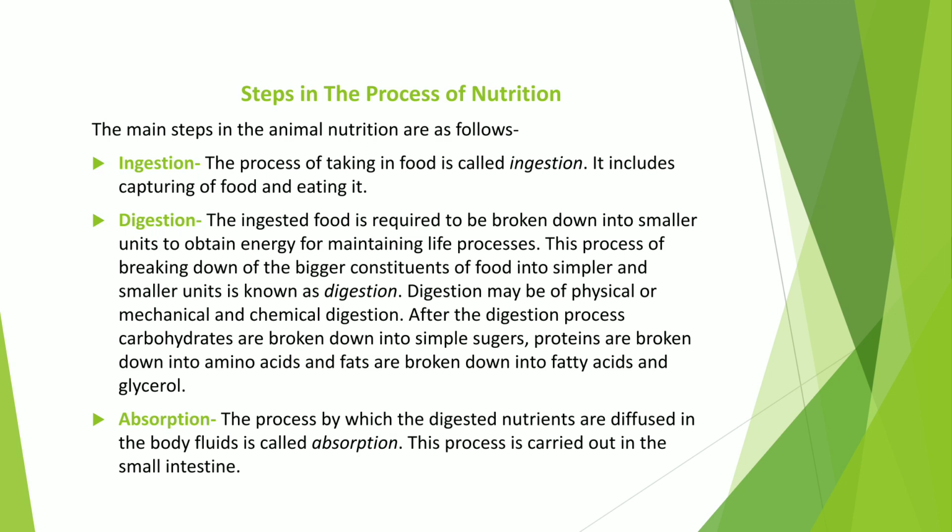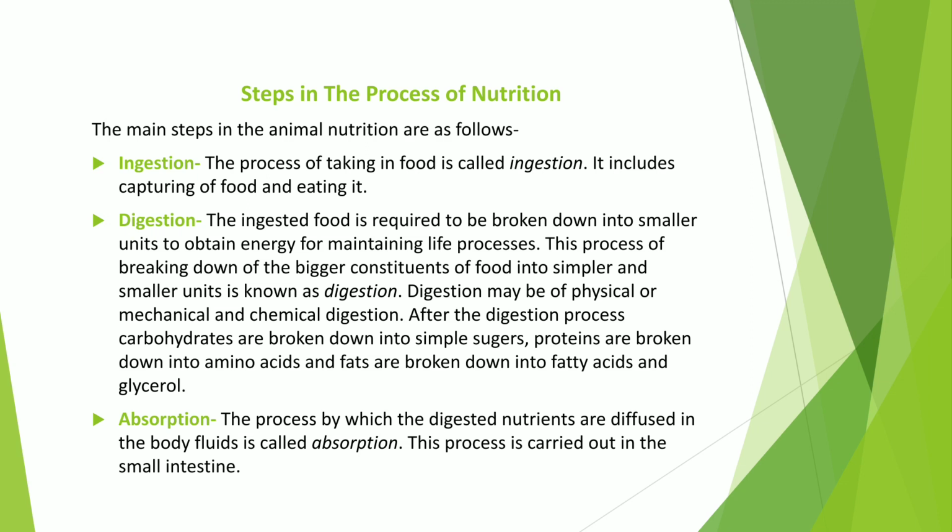Now, digestion includes 2 types of processes. First one is mechanical or physical digestion, and second one is chemical digestion. So students, mechanical digestion includes the process of chewing or grinding or churning, mixing or peristaltic movement, and chemical digestion includes the action of digestive enzymes, bile or acids, etc. So, mechanical digestion includes the chewing and grinding of food by the teeth and also the churning and mixing of the contents of the stomach.